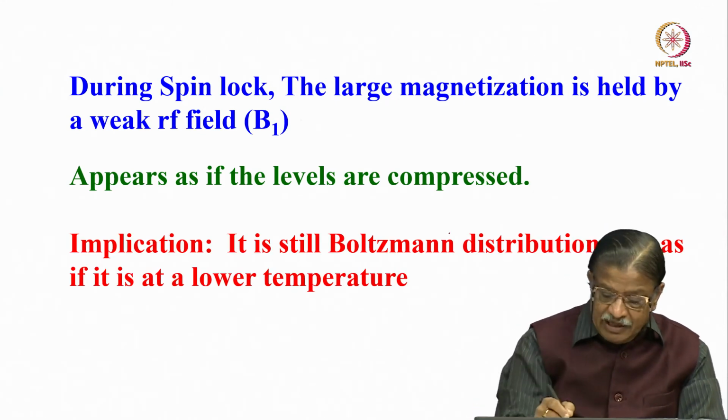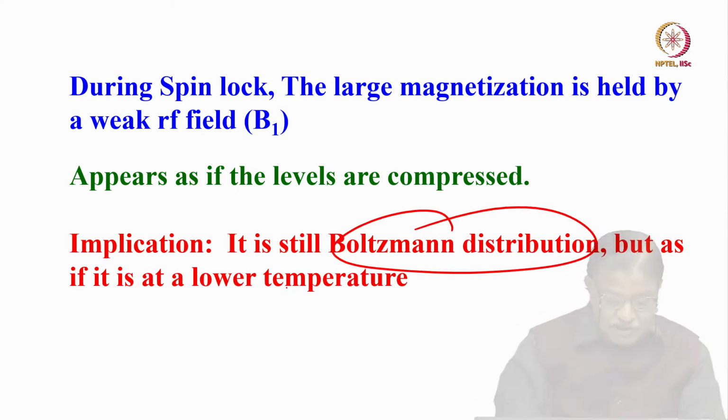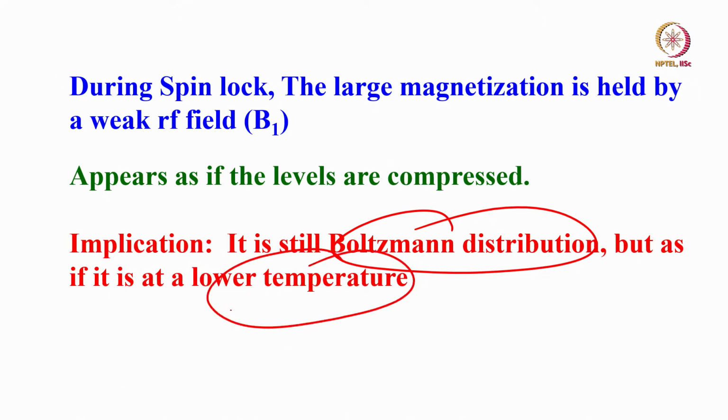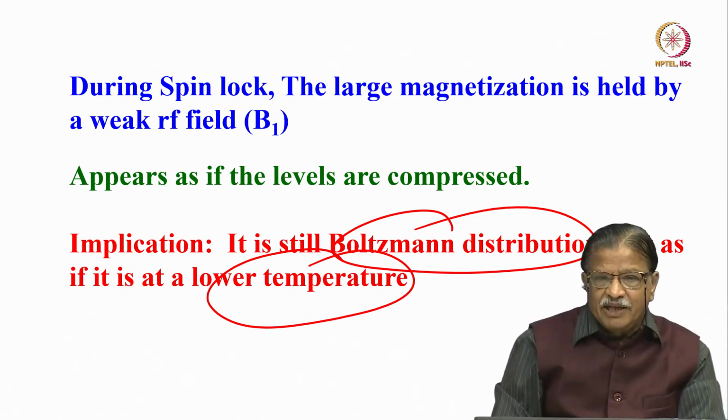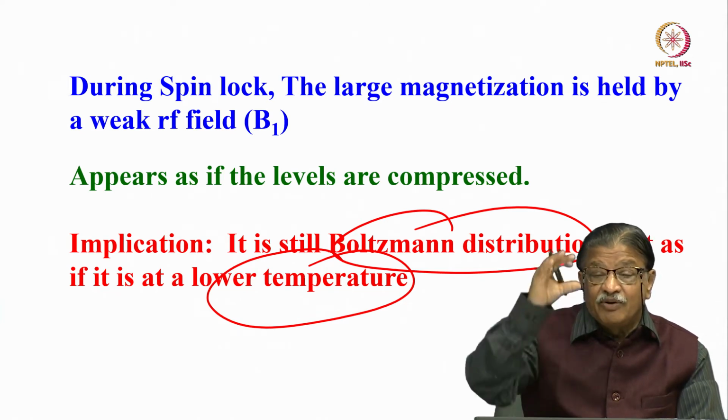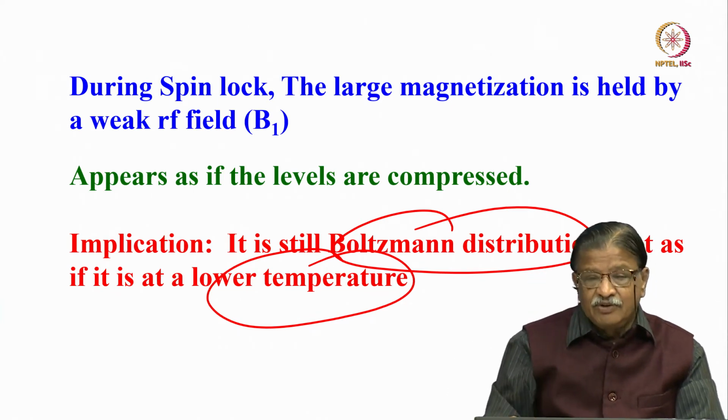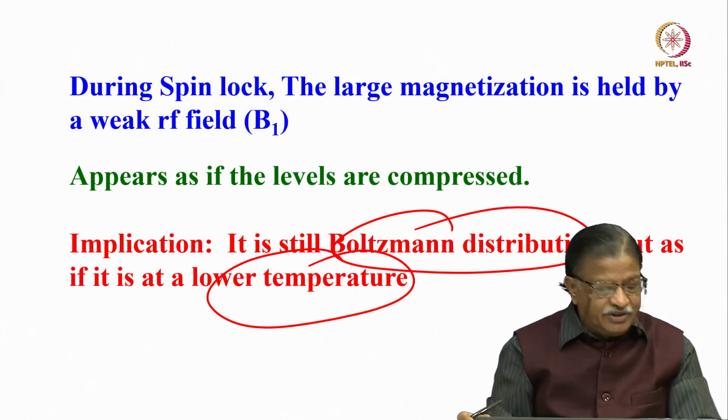So it means the Boltzmann population distribution appears as if it is at a lower temperature. You have reduced the temperature. That is the implication. You still have a Boltzmann population difference, but it appears you have lowered the temperature enormously, so that more spins are in the lower energy state.